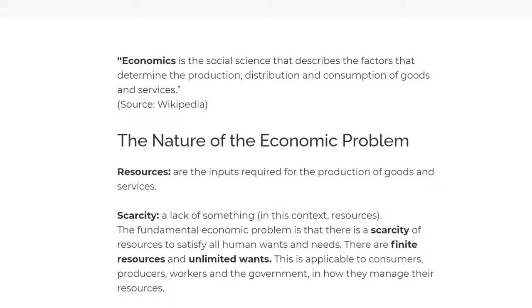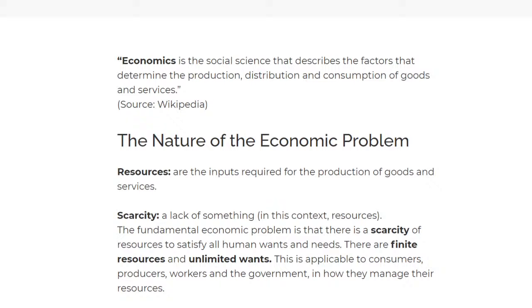Now, initially, when we start with economics in chapter 1, we look at the resources, we look at why we need economics in our life, we look at the day-to-day examples, we look at the day-to-day uses, and we see why economics is very helpful. So we start up with what are resources, because throughout economics, resources is always mentioned. Every time we always mention what resources are, and therefore you need to know what resources are in economics. So resources are basically inputs that are needed for the production of goods and services.